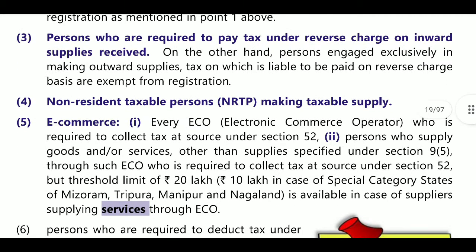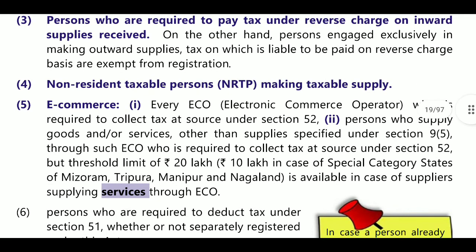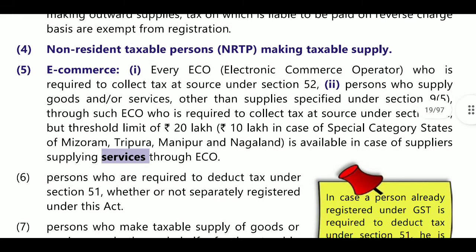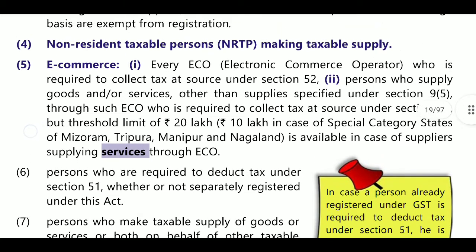Next, non-resident taxable person, NRTP, making taxable supplies. If he is making taxable supplies, then he must get the registration as per section 24. Next, e-commerce operator. Here two persons will be discussed.